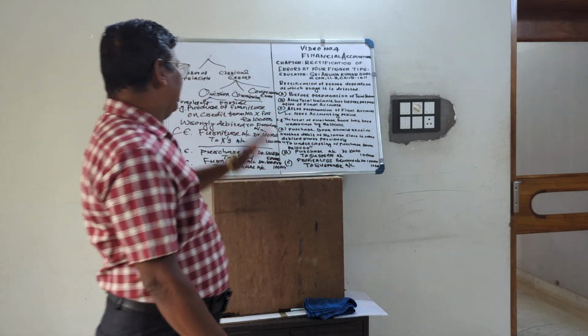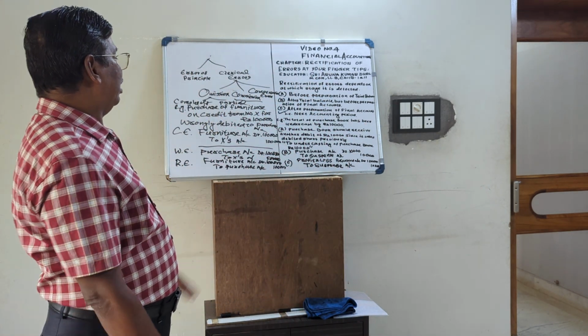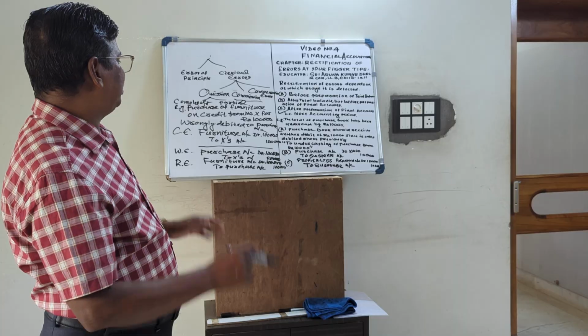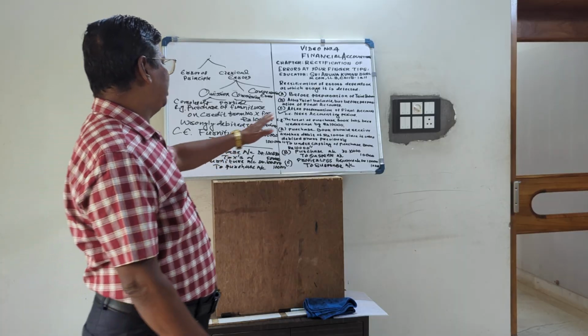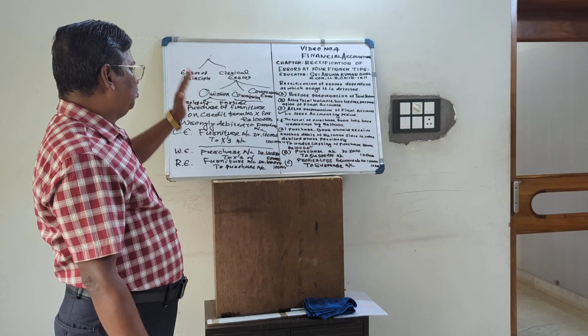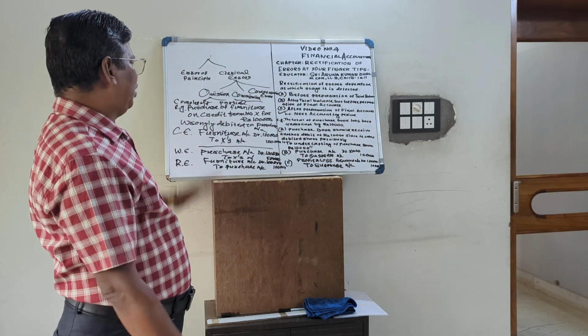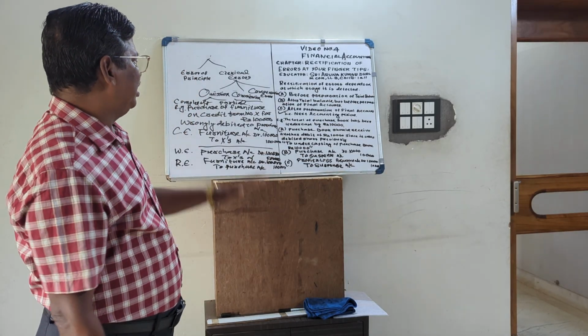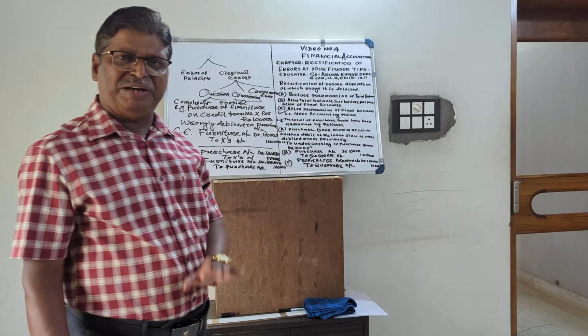But in case of the third possibility, if the error is detected after preparation of final account, that is the next accounting period, the previous one is already closed. We have already arrived at the balance sheet, profit and loss account, everything we have arrived.